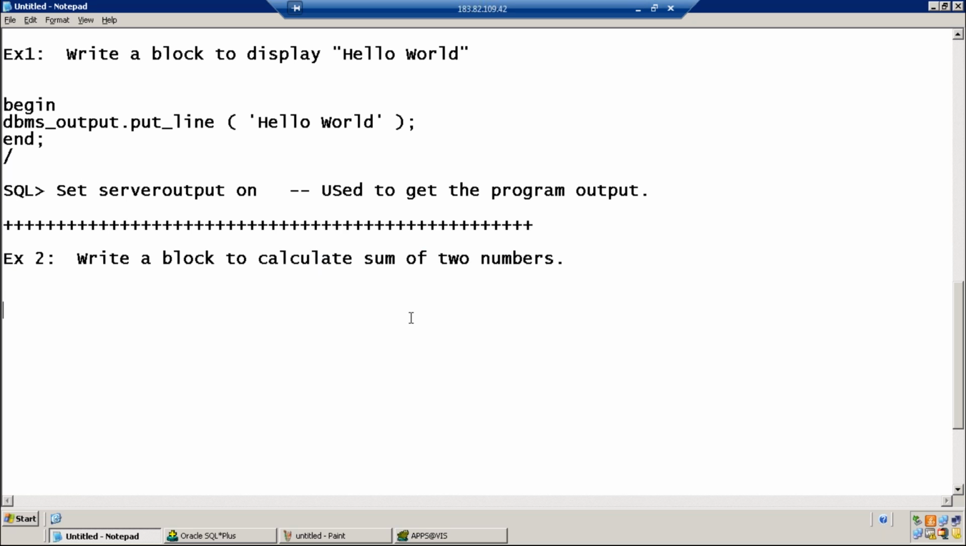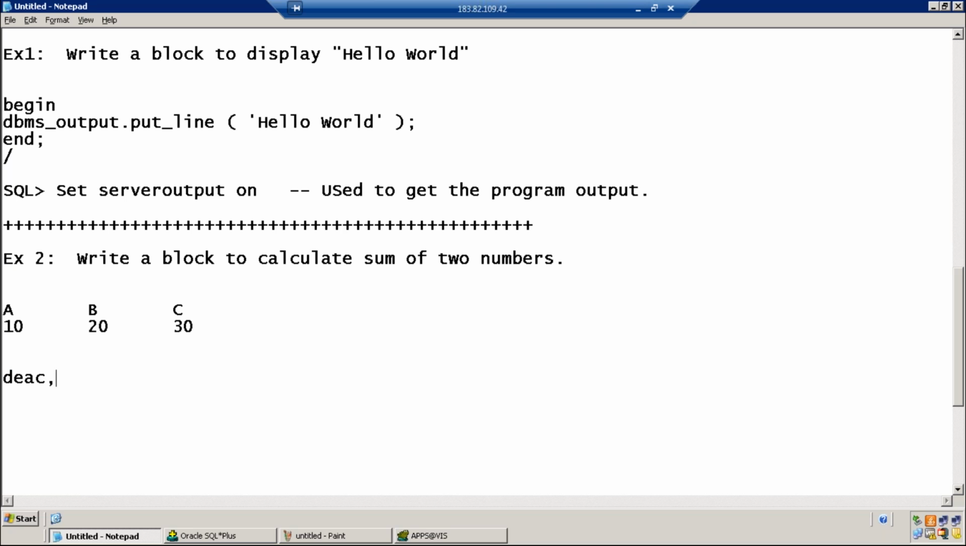Write a block to calculate the sum of two numbers. Now we are writing a program to do some specific task. My task is to calculate the sum of two numbers. For this program, I need 3 variables, A, B, C. I store 10 in the variable A, I store 20 in the variable B, and my program should calculate A plus B, and variable C should become 30, and my C should be displayed in the output. So how to start this program? Can I start by using begin, or do you need a declare section? Yes, we need a declare section because we need to declare the variables.